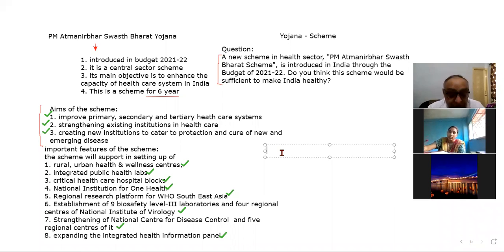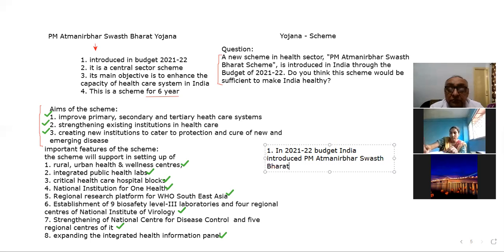Now one more question. Let's suppose this question is there. Statement 1: in the 2021-22 budget, India introduced the PM Atmanirbhar Swasth Bharat scheme or Yojana.